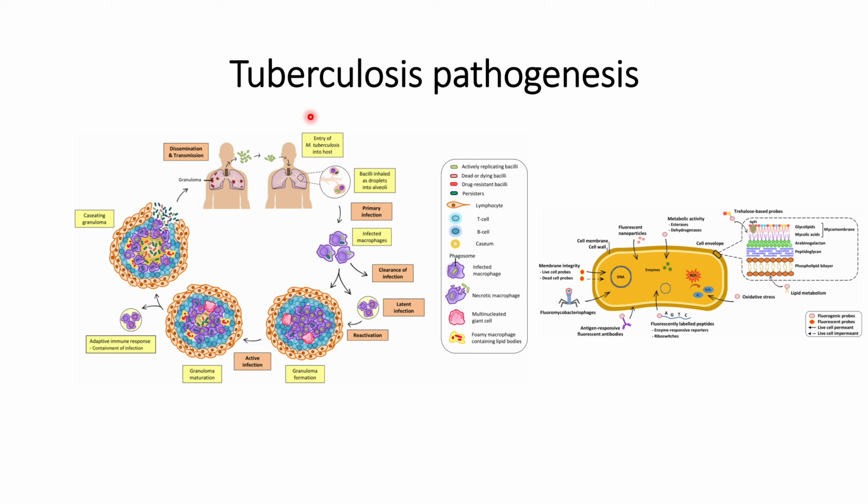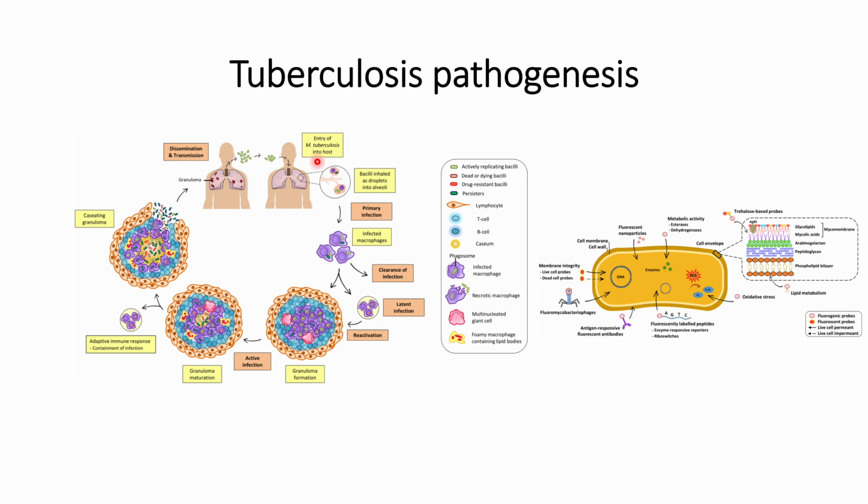In tuberculosis, what happens is that it affects the lungs. It usually affects the lungs, but it can also affect other parts of the body, such as the brain, spine, kidney, etc. If tuberculosis remains untreated, it can even lead to the death of the patient. So how the tuberculosis cycle works, we will understand from the figure.